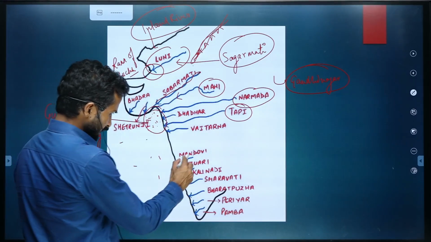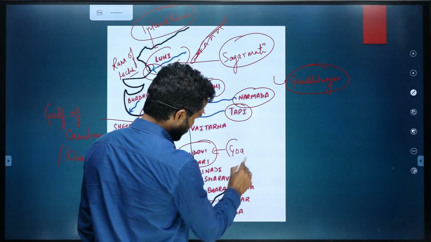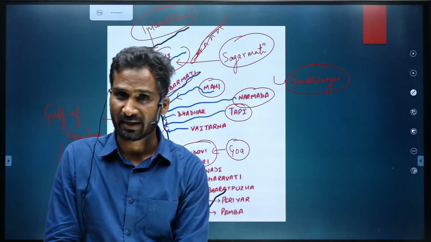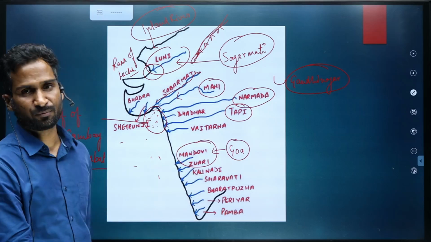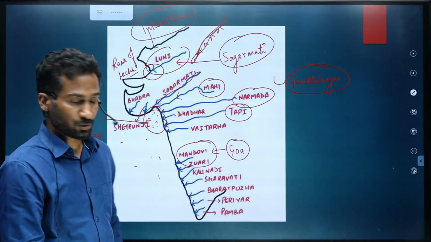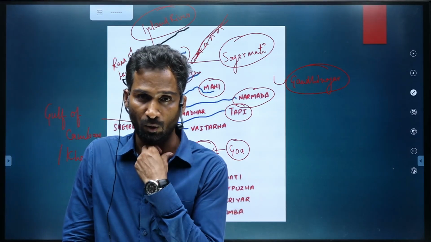Then do remember these two rivers of Goa. Obviously, they are not only flowing in Goa, they originate at the border of Goa and Maharashtra, but they are primarily flowing in Goa, Mandovi and Juari. So Mandovi is the river which is famous for casino business in Goa.